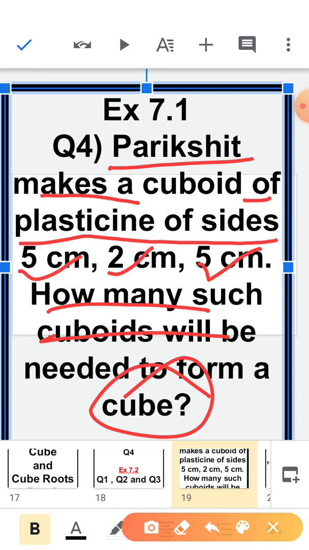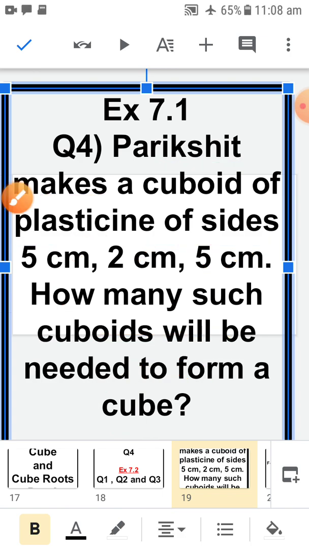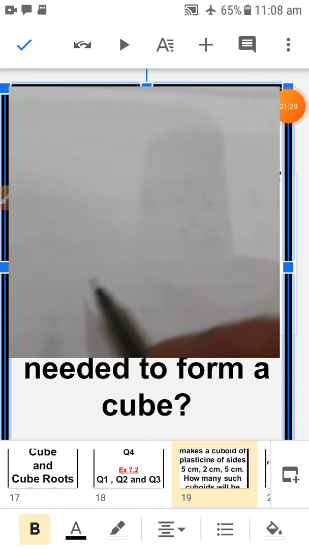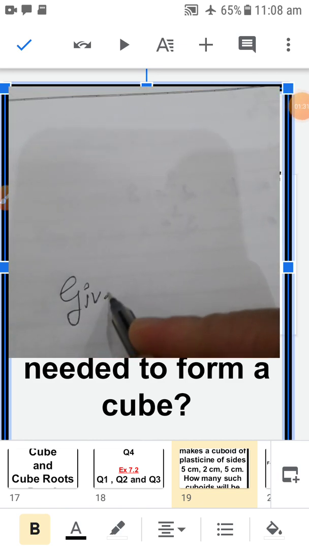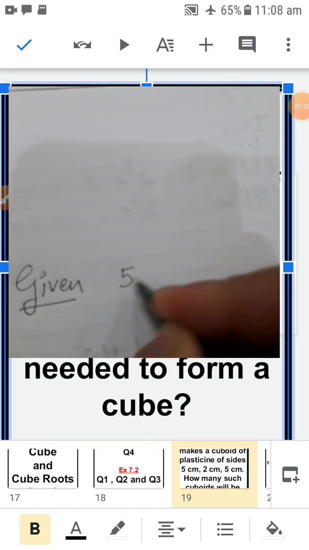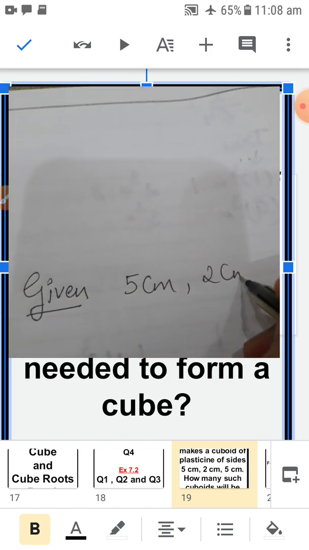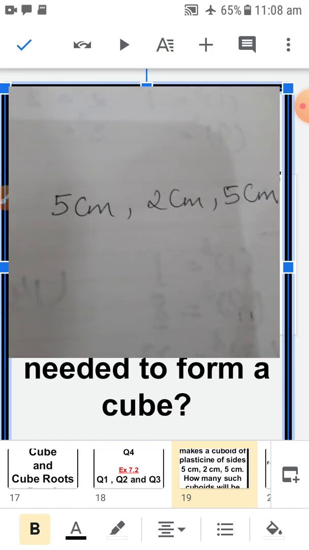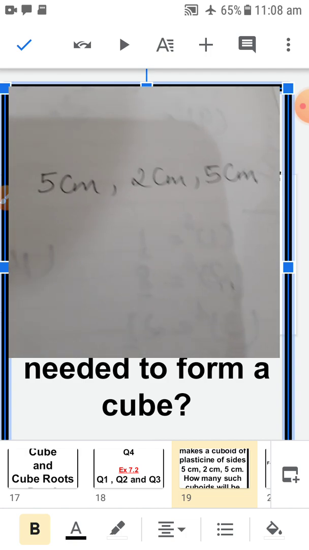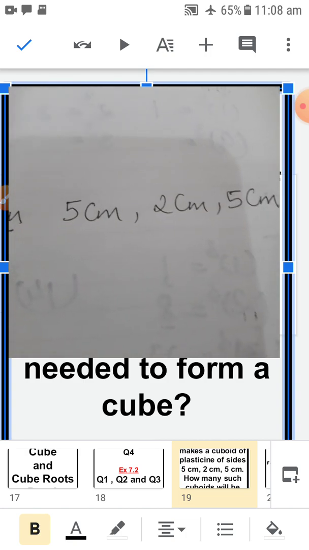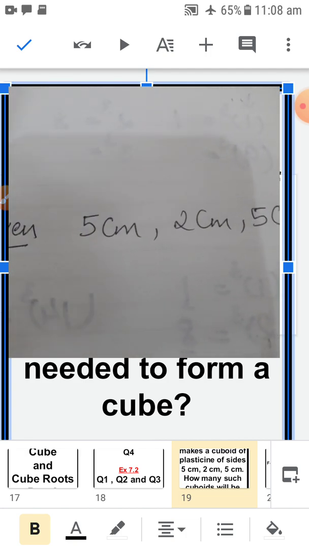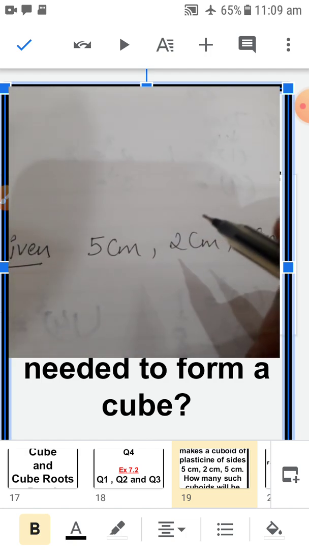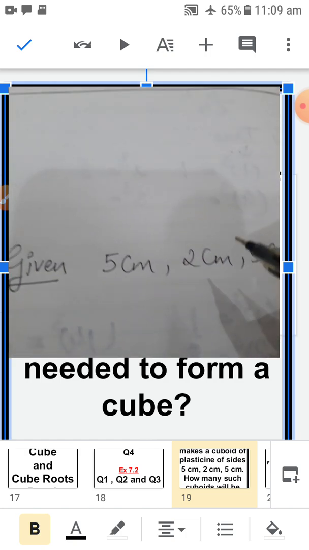Okay children, let me show you the solution in the notebook for this question. In the given part, he has a 5 centimeter, 2 centimeter and 5 centimeter cuboid. So we need to find how many more cuboids we need. If you concentrate here, for making a cube we need a group of 3.